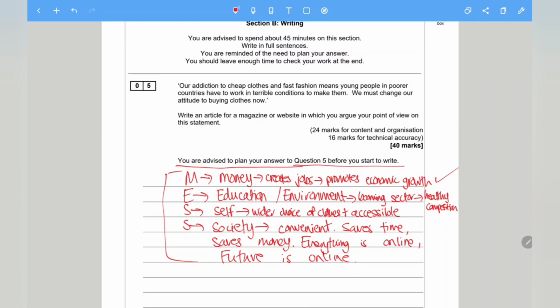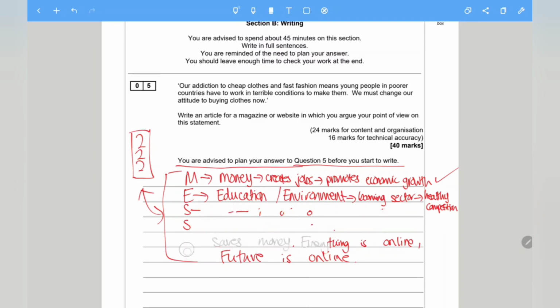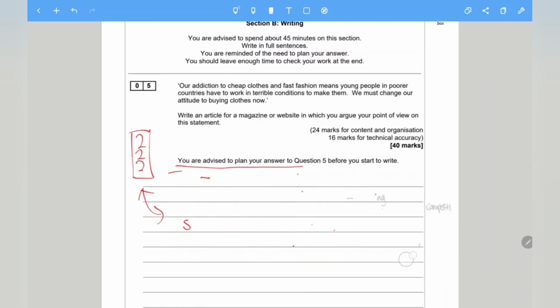So using MESS. First of all, you would need to know the 2-2-2 rule, and you'd need MESS. They go hand in hand together. It will take you some time, but over time you will be able to do this within 5 minutes. And again, this is something that requires practice. But once you've got the planner and these ideas, the question itself should be very straightforward. You wouldn't have any issues at all. Now, what we'll do is get started with the question and show you how to answer it. I'm just going to rub this out and we'll look at the question together.